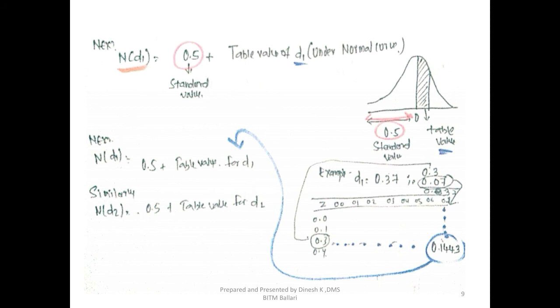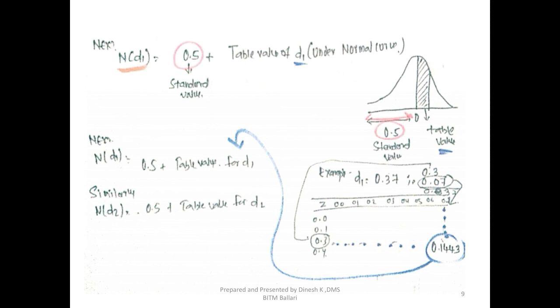Now how do you look at the table? I posted the table in the group. Just look at the normal distribution table there. I have given an example. If the calculated value of d1 is 0.37, then the first digit 0.3 should be taken in the vertical: 0.1, 0.2, 0.3. Identify where exactly 0.3 comes. Then we take 0.07. 0.3 plus 0.07 comes out to be 0.37, the example I have taken.